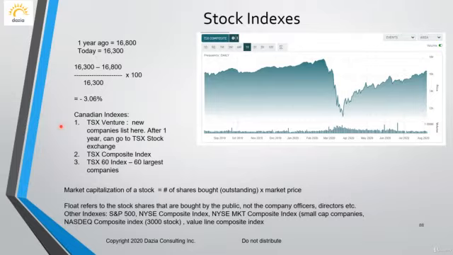And after 1 year, if the company meets certain criteria, they can go to the TSX, or the Toronto Stock Exchange. And the TSX Composite Index, which I'm showing you here in the chart, is the index which we see on a daily basis. Usually the larger companies, most of the companies, are all listed on the TSX Composite Index. And then we have the TSX 60 Index, which is the 60 largest companies of Canada. They are in the TSX 60 Index.